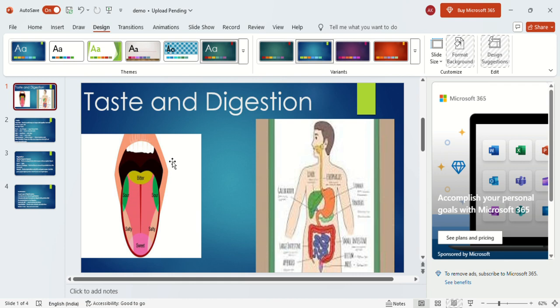Next point, the five tastes: sweet, salt, sour, bitter, and umami. Sweet is present on the front or tip of the tongue, salt mainly on the front sides, sour on the back sides, bitter on the back of the tongue, and umami is present all over the tongue. Apart from tasting, the tongue also performs two other functions: detecting temperature and texture. Texture is nothing but smooth and hard.